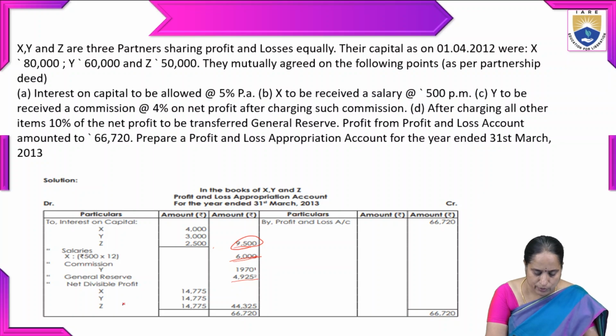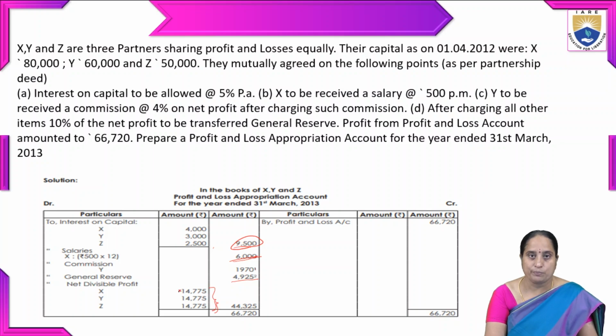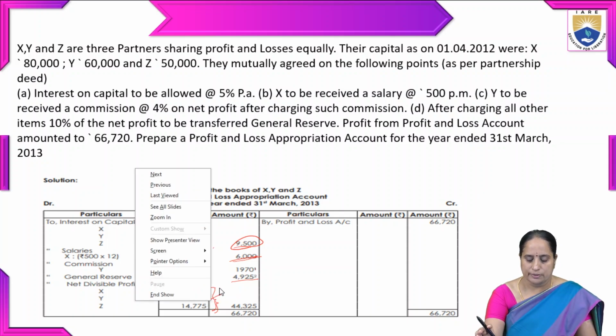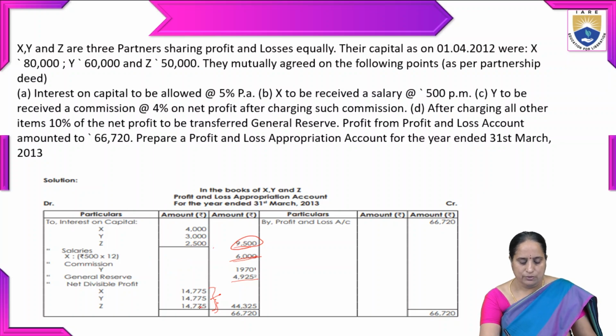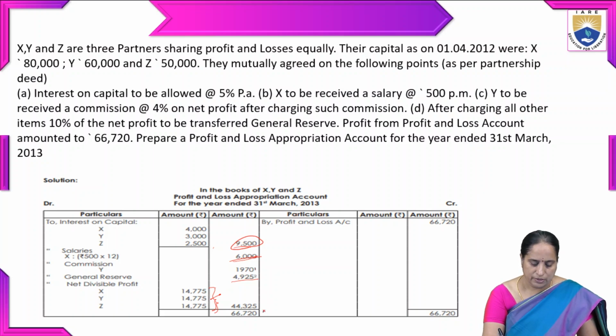Then net divisible profit for all the three partners, that should be divisible equally. So 14,775 for X, 14,775 for Y, and 14,775 for Z. So if you add up all the three, the net divisible profit is 44,325.